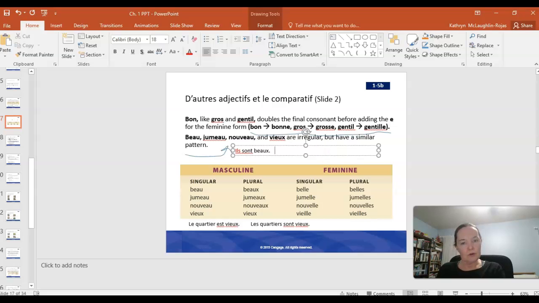Okay, so ils sont beaux. I can change my subject to elle in the singular. And what do I need to do to être? Change it to est. And I need to make a big change here. Elle est belle. She is beautiful. And what if it is a plural group of girls or women? I would say elles sont belles. I'm going to add an S to the end of my adjective. So it would be the same kind of process for the other adjectives that you see here.